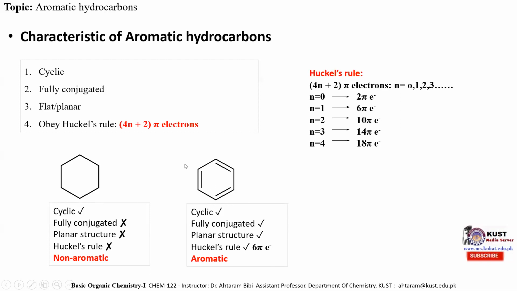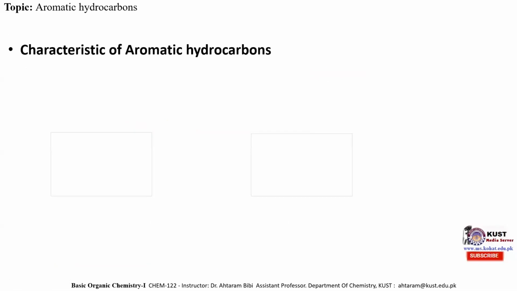While benzene possesses all the properties of an aromatic hydrocarbon, so benzene is an aromatic hydrocarbon. Now let's apply this property on certain other molecules. This is the simplest cyclopropenyl cation molecule, and we will see whether this molecule is aromatic or non-aromatic.